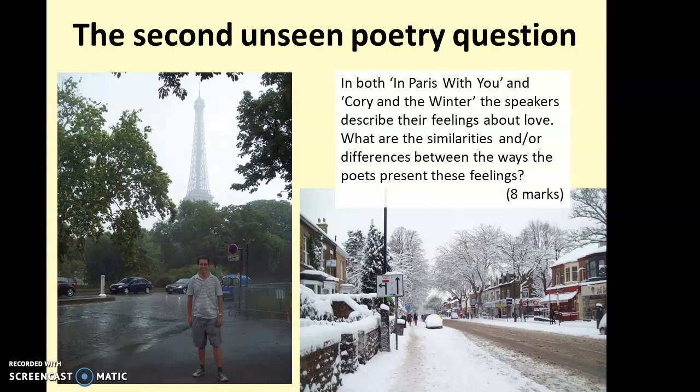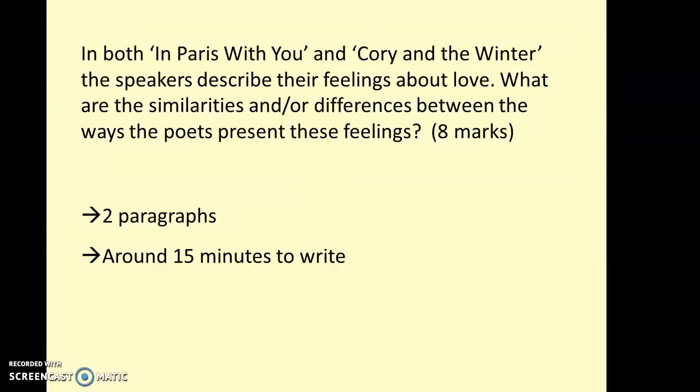So you'll always have one question about one unseen poem and then this second one tagged on, comparing it to another one. It's only worth 8 marks, so we don't want to get too worried about this question, which comes right at the end of the second literature paper. But at the same time, we'd like to get those 8 marks if we possibly can. Because it's the smallest question on the paper, we've only got time probably to do 2 paragraphs, and we might spend about 15 minutes writing them after we've had a chance to read both the poems and have a little bit of thinking time and planning time.